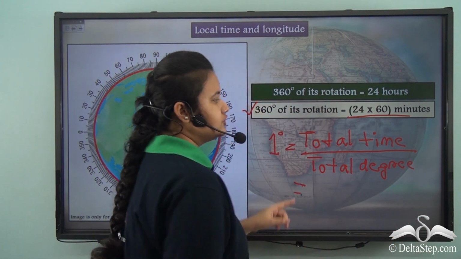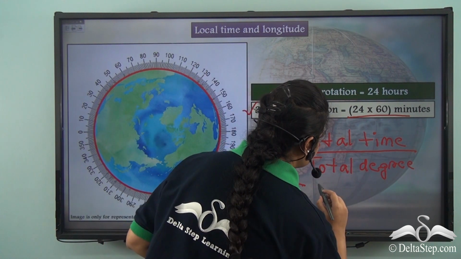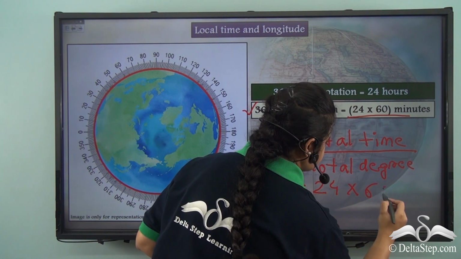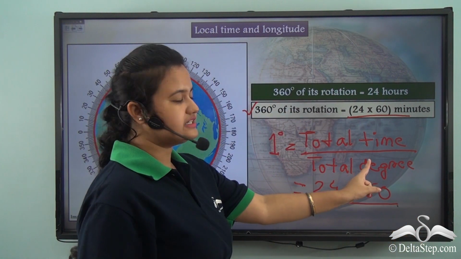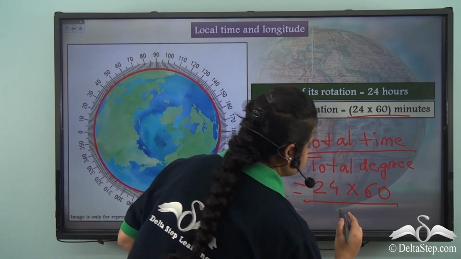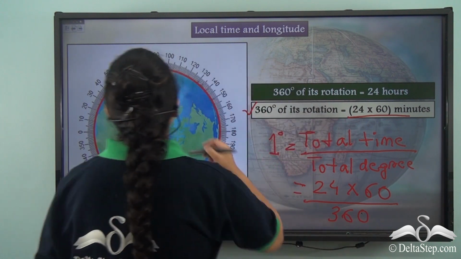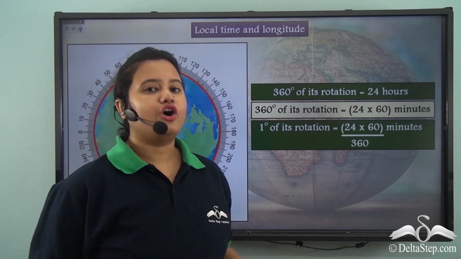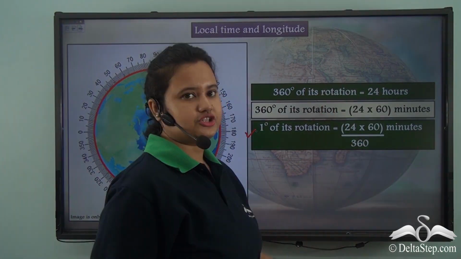So total time taken of rotation is equal to 24 into 60, divided by total degree of Earth's rotation, that is equal to 360. Thus, 1 degree of Earth's rotation is equal to this expression.